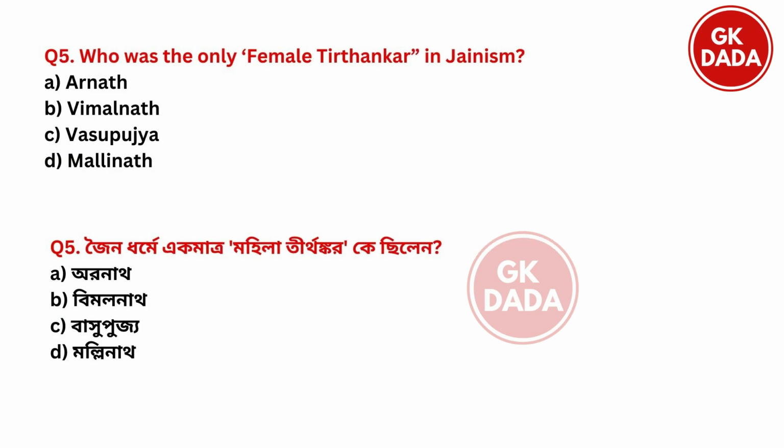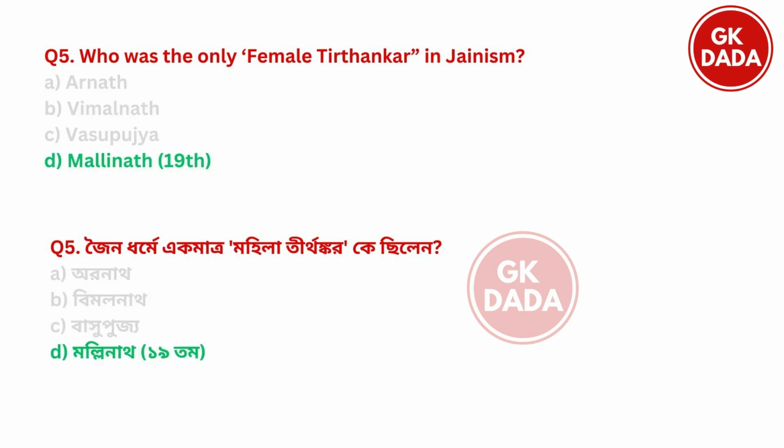Next. Who was the only female Tirthankar in Jainism? Option A, Aronath. Option B, Bimalnath. Option C, Vasubhujya. Option D, Mallinath. So the only female Tirthankar was option D, Mallinath, and Mallinath was the 19th Tirthankar in Jainism.